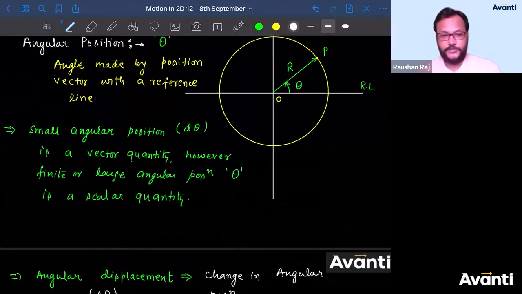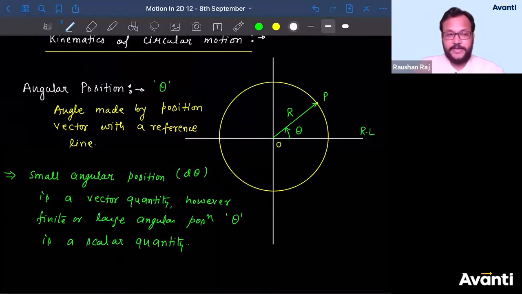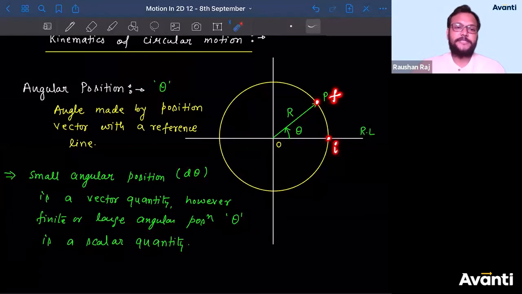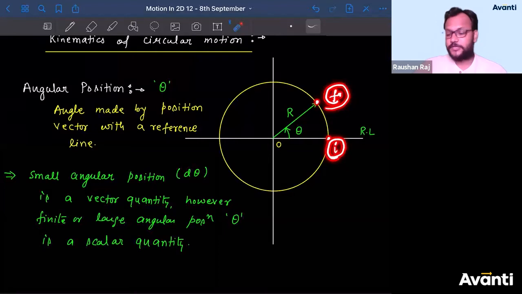Similarly, if I tell you that the particle was present here initially, and now the particle is present here, tell me what is the angular displacement here, guys? Bolo bachcha log. If this is the initial position, this is the final position. You will give the answer as theta only, right? So final angular position is theta, initial angular position is 0.